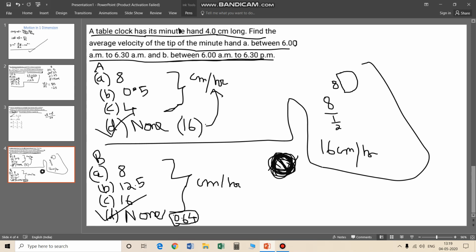Again displacement is nothing but this diameter, which is again 8. 8 divided by the time in hours, which is 12.5 hours, right? Calculate this. The answer will come to be 0.64 centimeter per hour, obviously, and here the unit is centimeter per hour only.